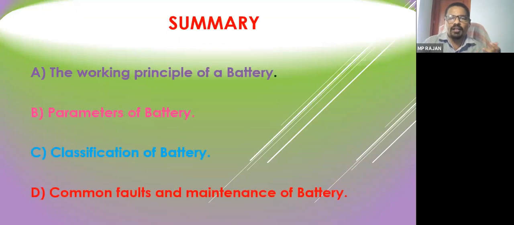बता दीजिएगा. So we have seen the working principle of a normal battery, how it works, what is the chemical reaction taking place, and what are the parameters pertaining to a battery. Then we have seen what are the different types of battery and their advantages and disadvantages. And lastly, we have seen what are the common faults occurring in the battery. We should know as a technician, and what are the maintenance required for the battery, because battery is the one part which requires constant maintenance in our solar power system.